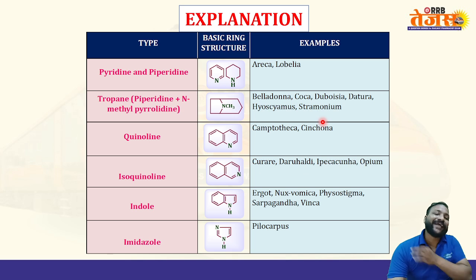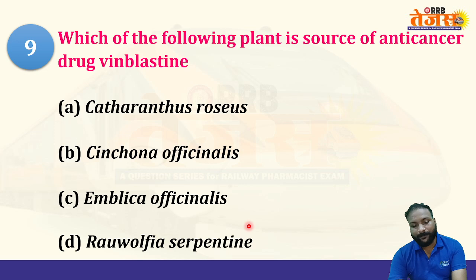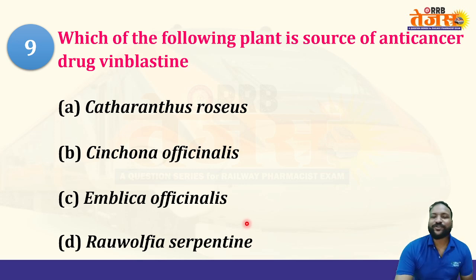That is a chemotaxonomical relation because all the Solanaceae plants have tropane alkaloids. Quinoline alkaloids, for example cinchona: quinine, cinchonidine. Isoquinoline is curare, ipecac and opium, and indole is ergot, nux-vomica, physostigma, rauwolfia and vinca, whereas imidazole is pilocarpus. Yes, next question of this series.